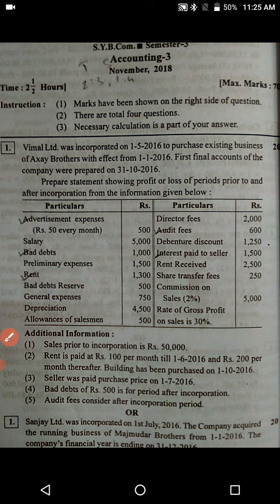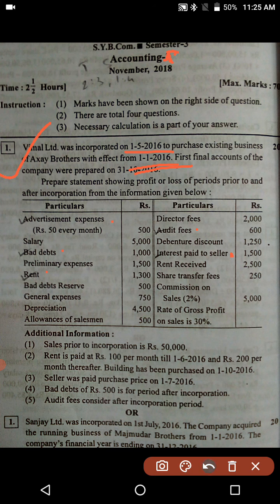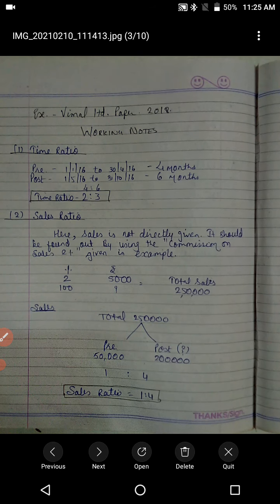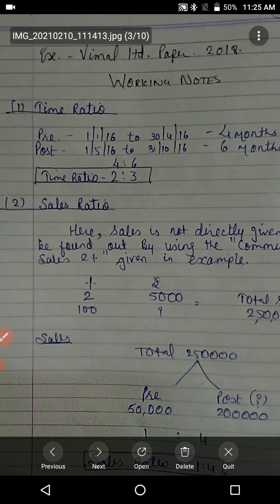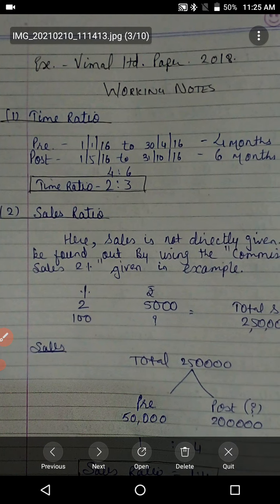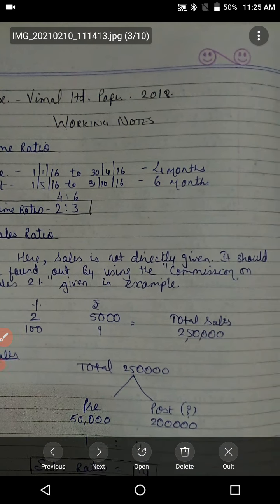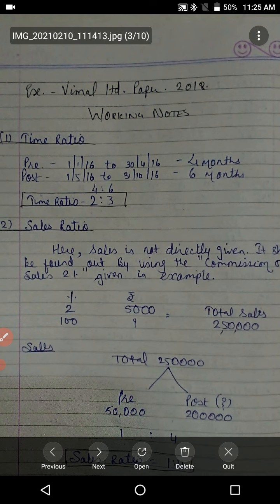So let us start with the calculation of time ratio and sales ratio first. For time ratio, these three dates are considered: 1/1, 1/5 and 31st 10. So moving further with working notes, see exercise Vimal Limited, paper 2018. For time ratio, it is 1/1 to 30th 4 or 1/5, and 1/5 to 31st 10. So 4 months and 6 months. So we have got the time ratio 2:3.